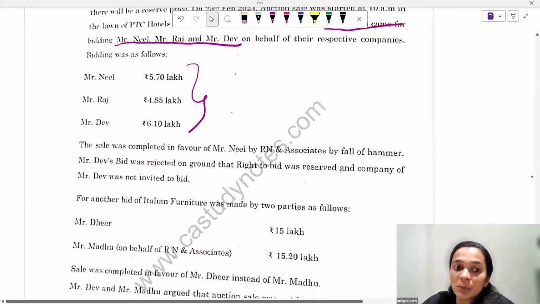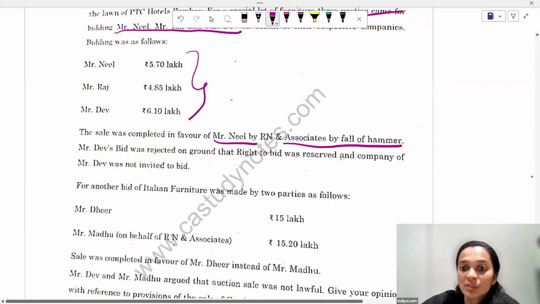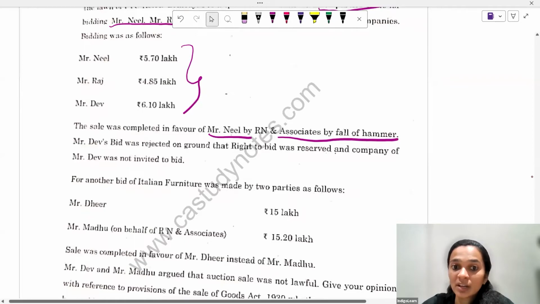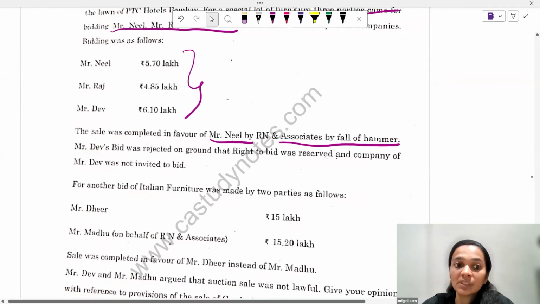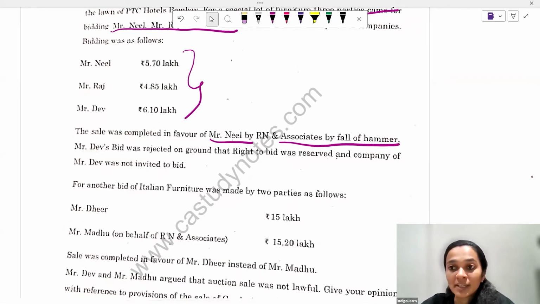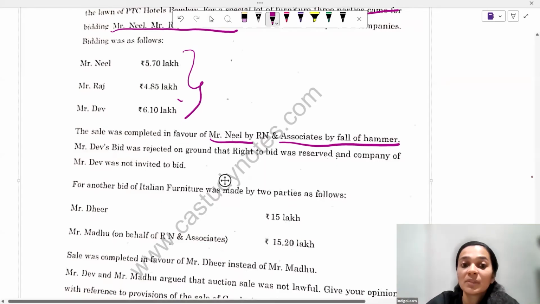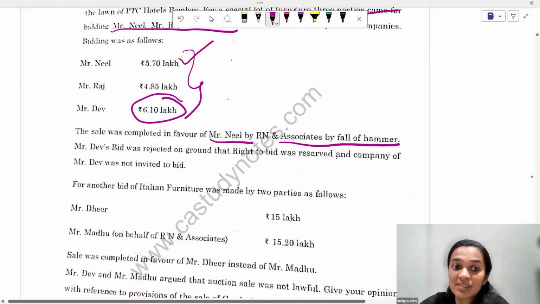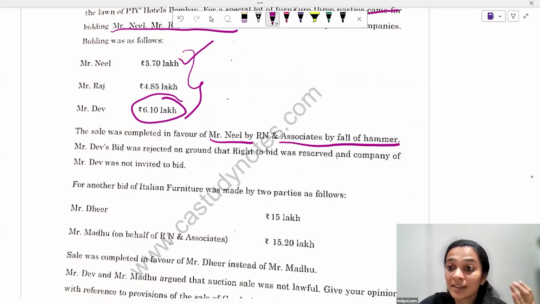However, what happened here was the sale was completed in favor of Mr. Neil by RN Associates by fall of hammer. Mr. Dev's bid was rejected on the ground that the right to bid was reserved and the company of Mr. Dev was not invited to bidding. So though Mr. Dev is the highest bidder, Mr. Neil was the one who was given the furniture.